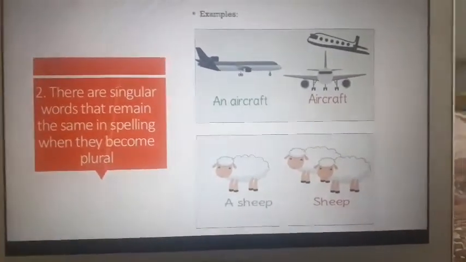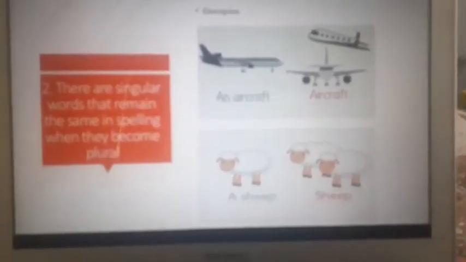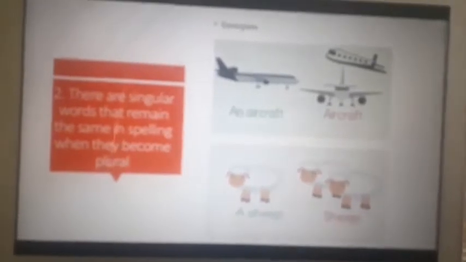Okay, let's come to the second category of irregular plurals. There are singular words that remain the same.